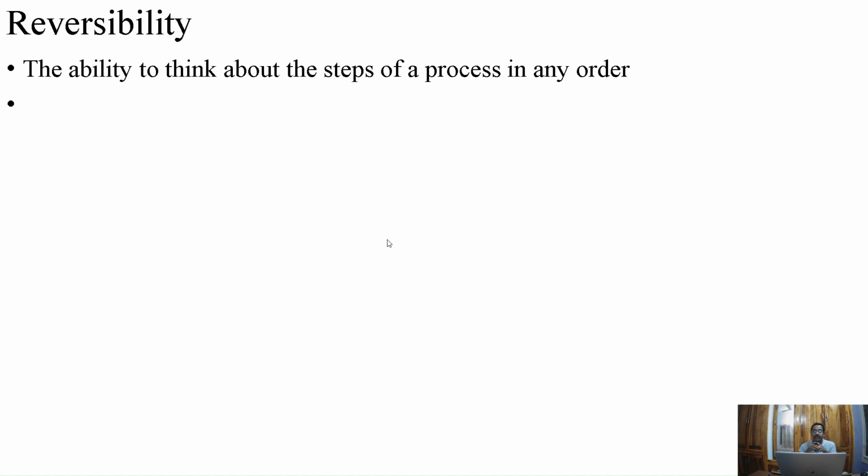Reversibility: the ability to think about the steps of a process in any order. This is called reversibility. We'll give an example. Suppose I say that 5 plus 3 is equal to 8. Similarly, let me reverse this: 3 plus 5 is equal to what? They will not be able to say. And another example: suppose Suresh is there.